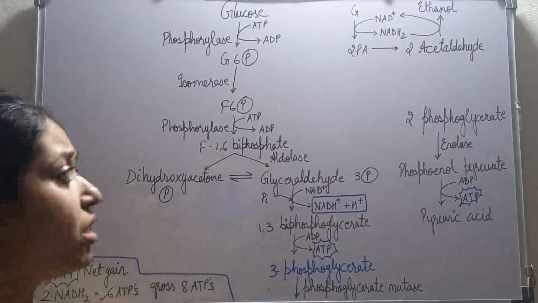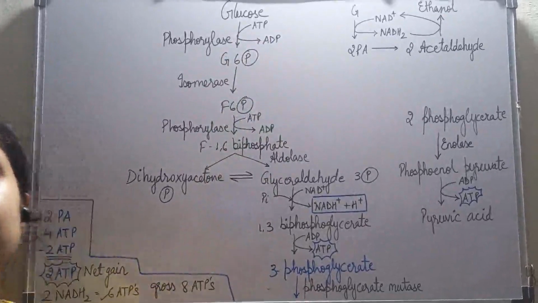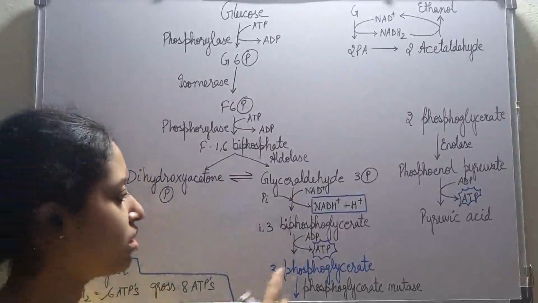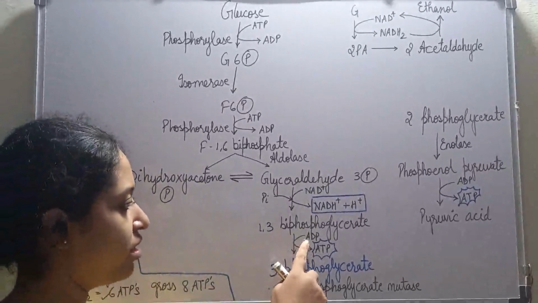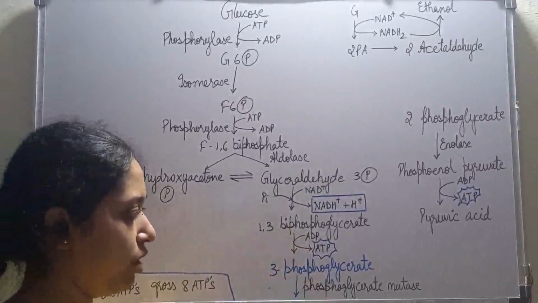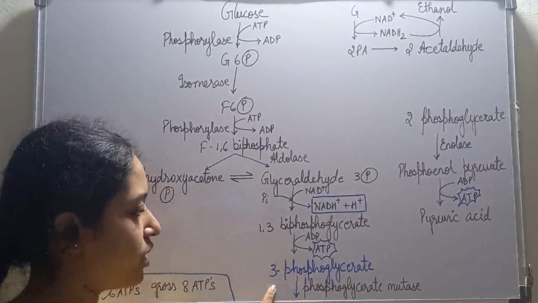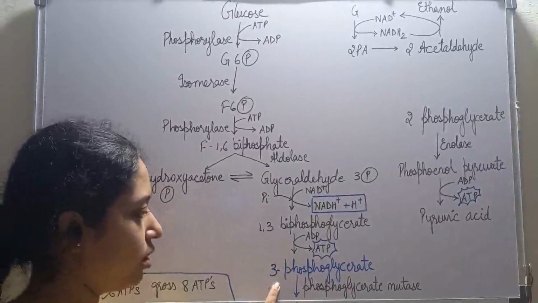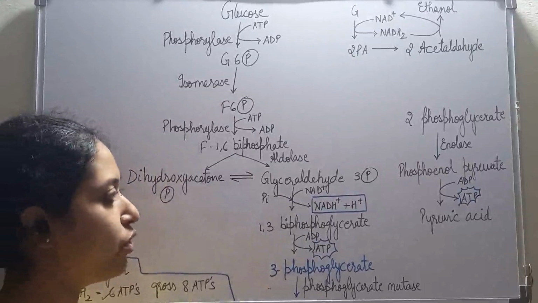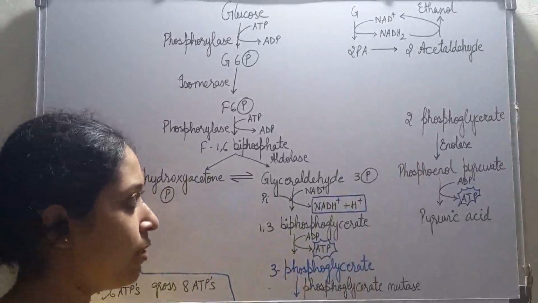Ultimately, whatever ATP we used earlier, we are now getting back; it is regenerated. Thereafter only 1 phosphate group is left, hence it forms 3-phosphoglycerate.